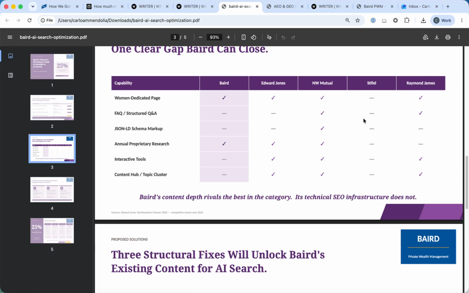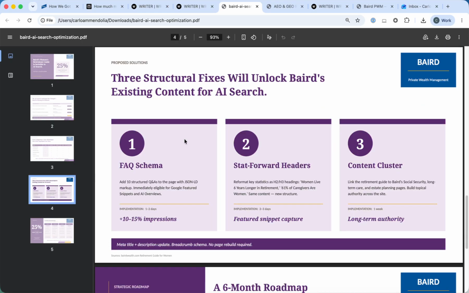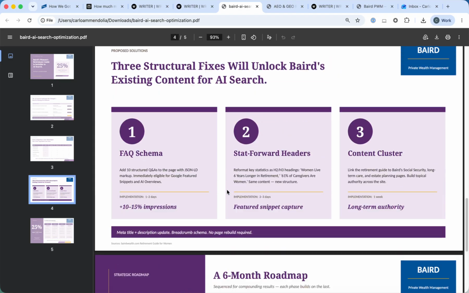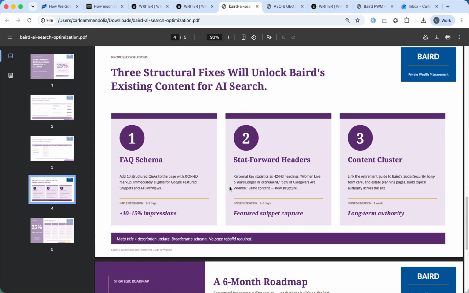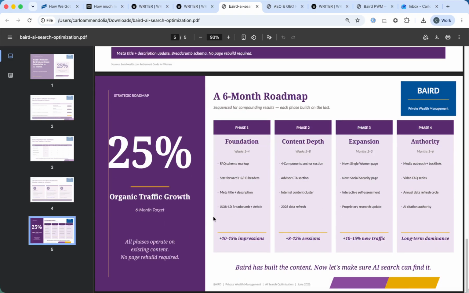So what's neat here, Northwestern Mutual, longtime Writer customer, so not unexpected that they're dialed in as far as showing up in all these types of ways. Edward Jones, also on their way. They're one of our newer customers too. It's giving a look here as far as what are the quick hits that we could do to close that gap. So adding those FAQ schemas in your content management system so that LLMs can read stat-forward headers, content cluster strategy, and how long it would take to do.